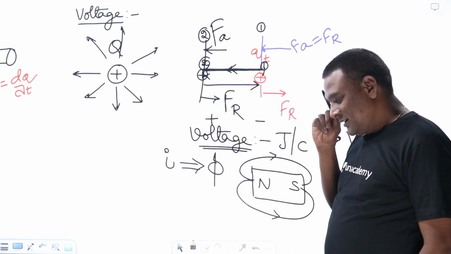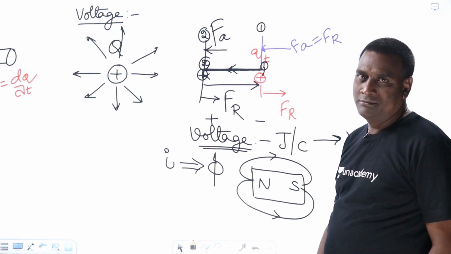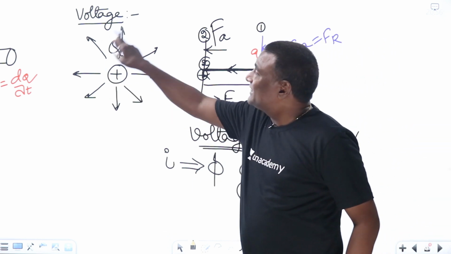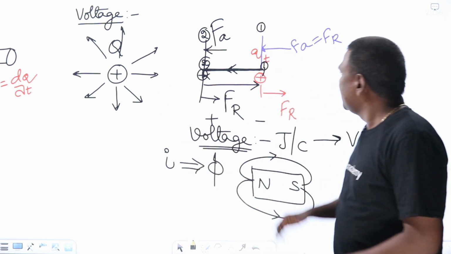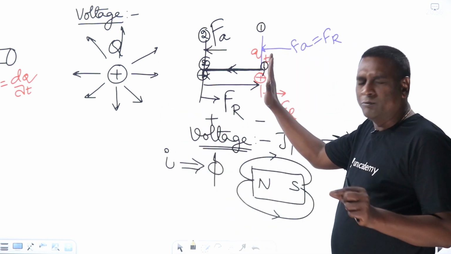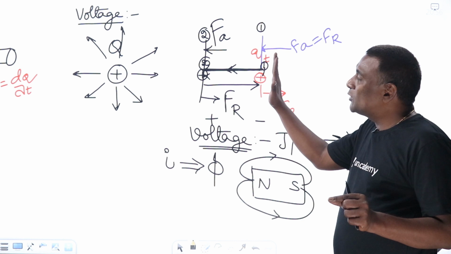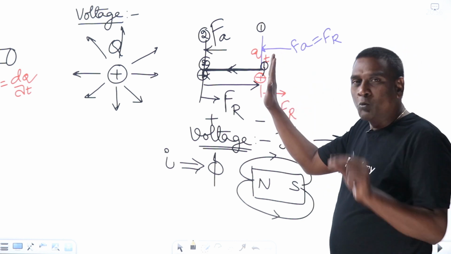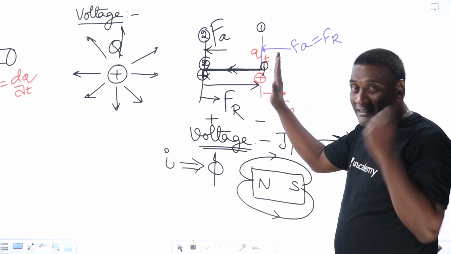Now, the point here is: is voltage there or not? Yes. Is an electric field there or not? Yes. For example, if I keep the charge here, static, without any movement, then what will happen? Only an electric field will be there. With only an electric field, will there be any energy transformation?